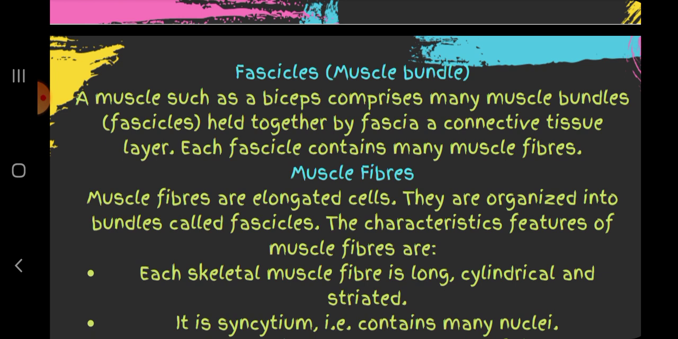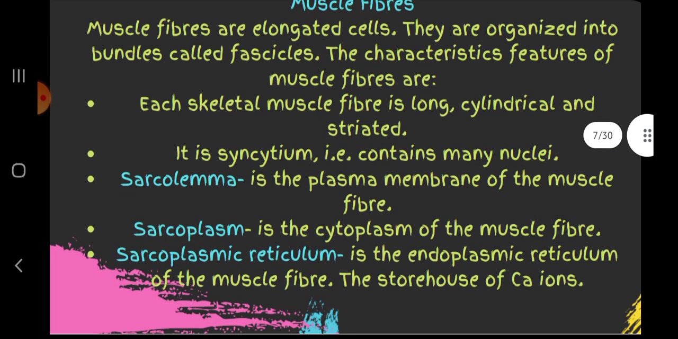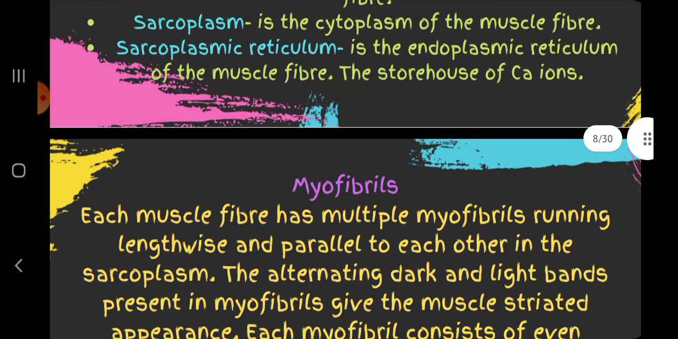Muscle fibers are elongated cells. They are organized into bundles called fascicles. The characteristic features of muscle fiber are: each skeletal muscle fiber is long, cylindrical and striated. It is a syncytium, that is, it contains many nuclei. Sarcolemma is the plasma membrane of the muscle fiber. Sarcoplasm is the cytoplasm of the muscle fiber. Sarcoplasmic reticulum is the endoplasmic reticulum of the muscle fiber, and it is the storehouse of calcium ions.